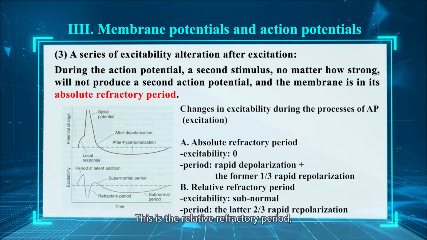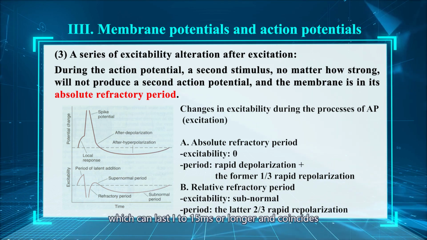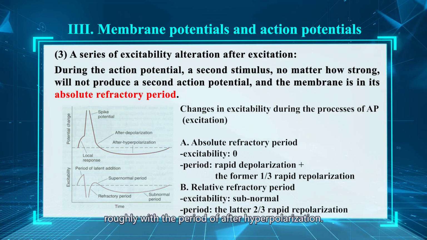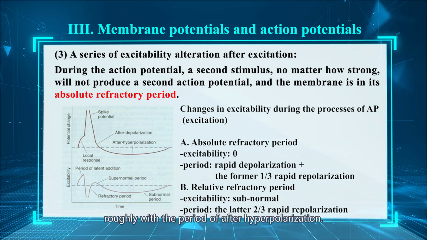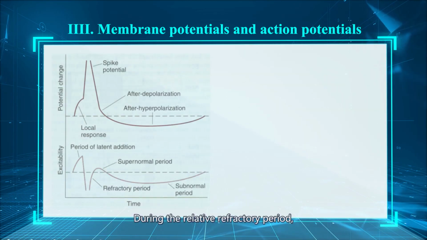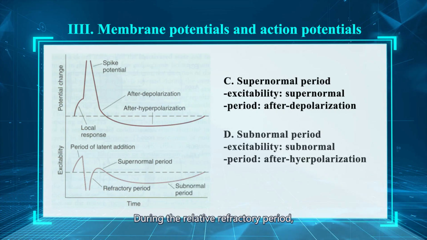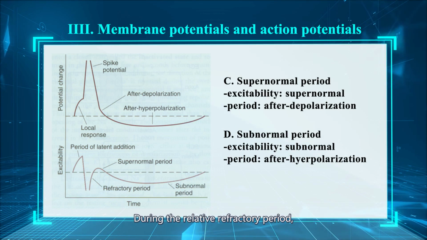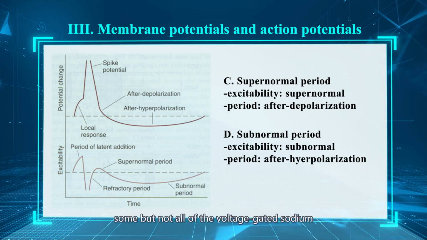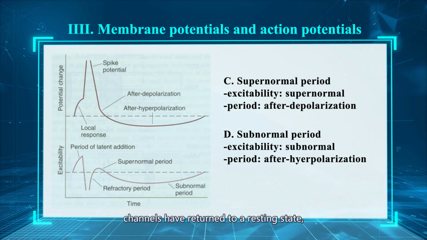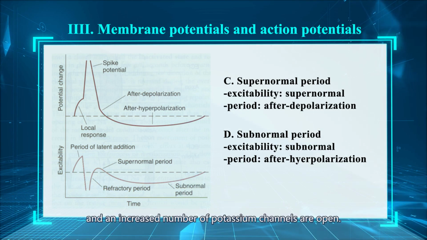This is the relative refractory period, which can last 1 to 15 milliseconds or longer and coincides roughly with the period of the hyperpolarization. During the relative refractory period, some but not all of the voltage-gated sodium channels have returned to the resting state, and an increased number of potassium channels are open.